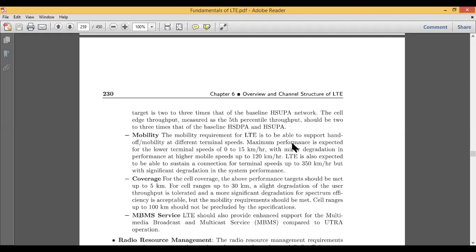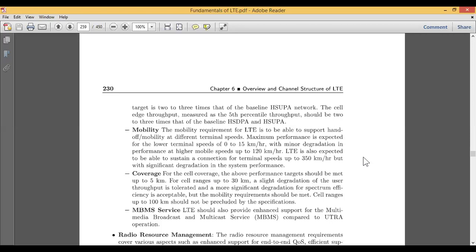The performance is expected as in the case of 0 to 15 kilometers per hour, with small degradation up to a high mobile speed of 120 kilometers per hour. But in the case of LTE, the connection is expected to be sustained at terminal speeds up to 350 kilometers per hour. So this is about mobility.